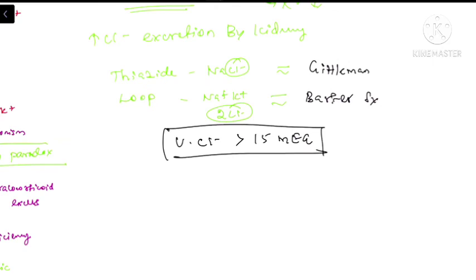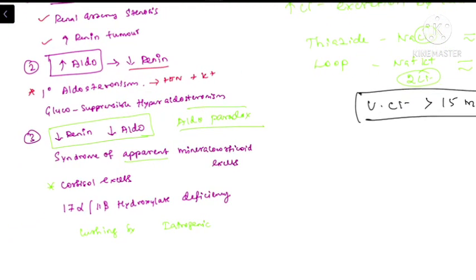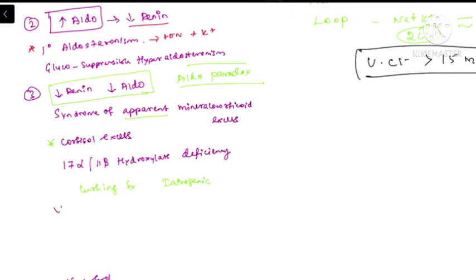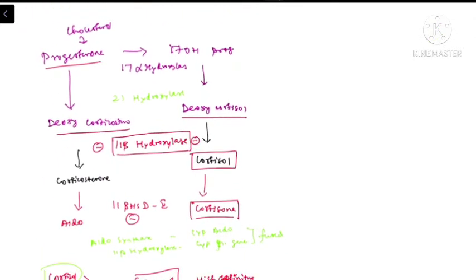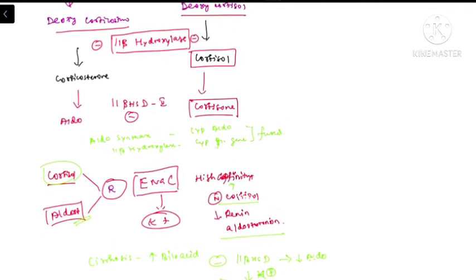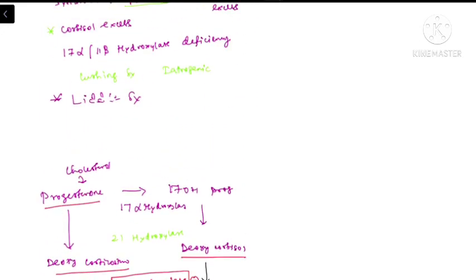There is a terminology called Liddle syndrome, which is actually categorized in this level: patient with hypertension and hypoaldosteronism. This is because of mutation in the epithelial sodium channel. So this is like the same mechanism. There will be gain of function mutation in the epithelial sodium channel. So there will be excessive activity of epithelial sodium channel in Liddle syndrome, which will cause excessive intraluminal negativity. So these patients will end up having excessive potassium secretion.